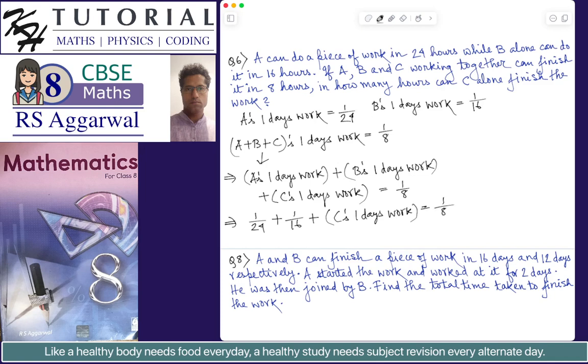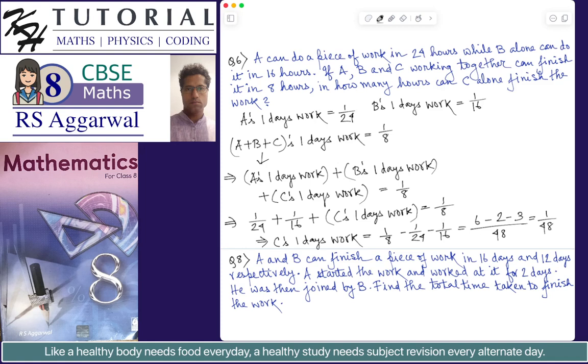So this implies that C's 1 day's work will be equal to 1 by 8 minus 1 by 24 minus 1 by 16. We have to simplify this. The LCM will be, I guess, 48. So 6 minus 2 minus 3 by 48. This is equal to 1 by 48.